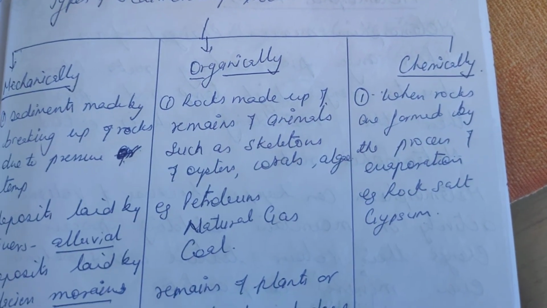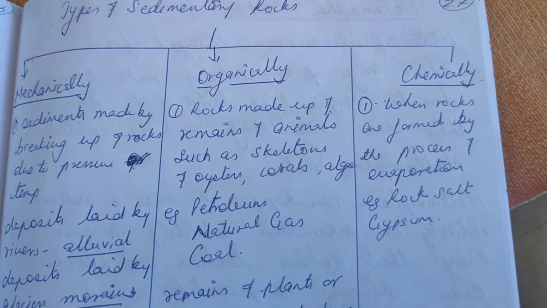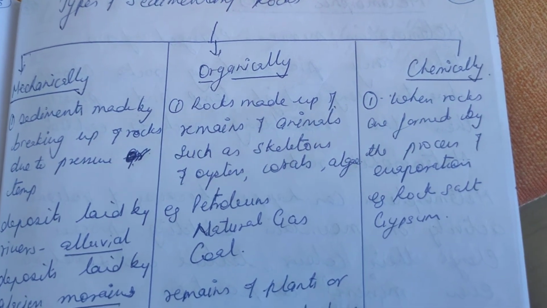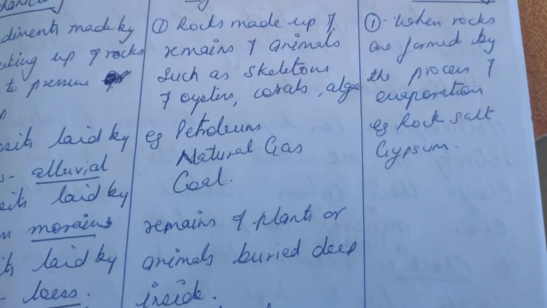Then we have chemically formed sedimentary rock. They are formed when evaporation happens and the material turns into a rock, and that type of rock is called chemically formed sedimentary rock. Example, rock salt and gypsum.